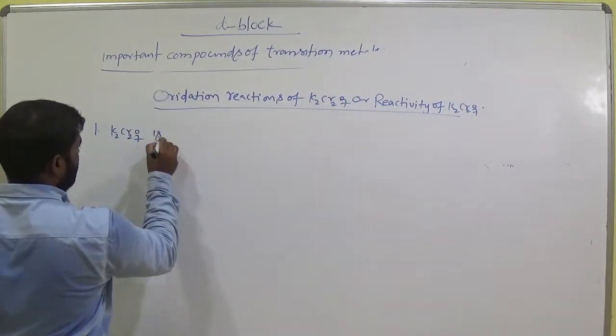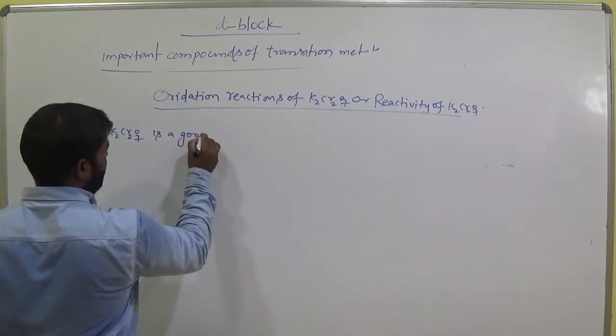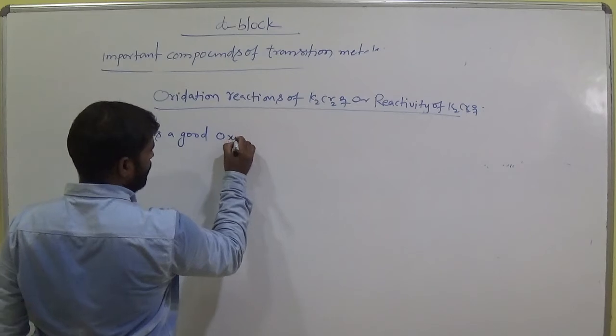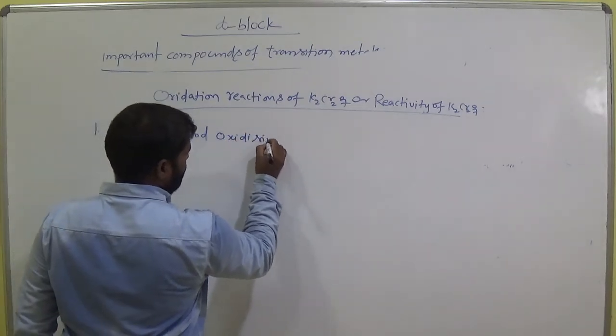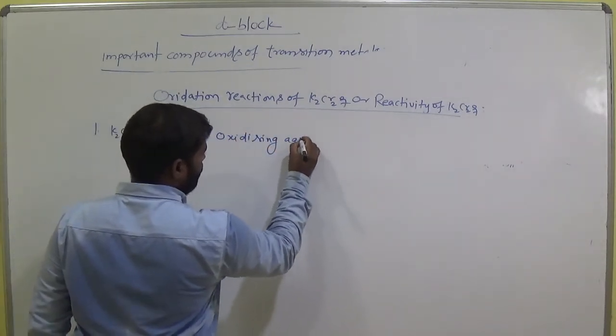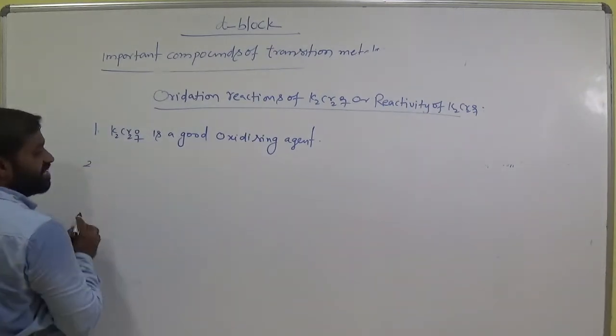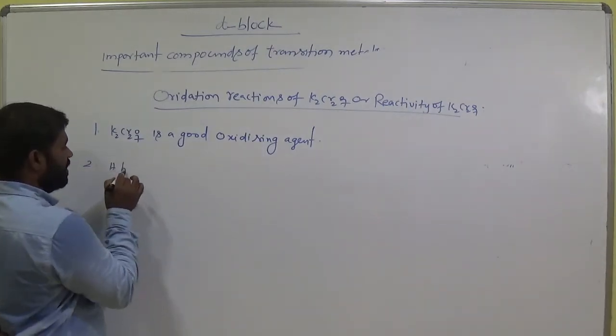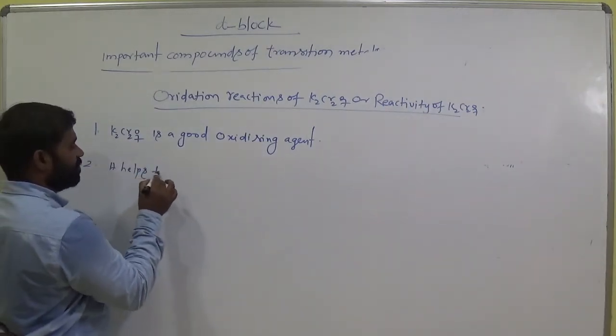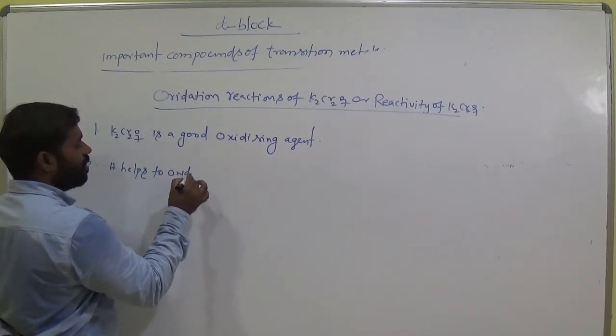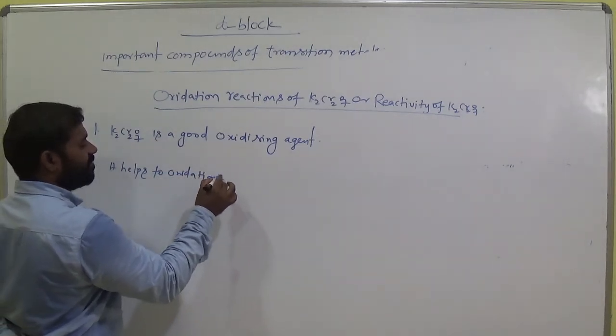K2Cr2O7, potassium dichromate, is a good oxidizing agent. Okay, good oxidizing agent means it helps in oxidation of others.